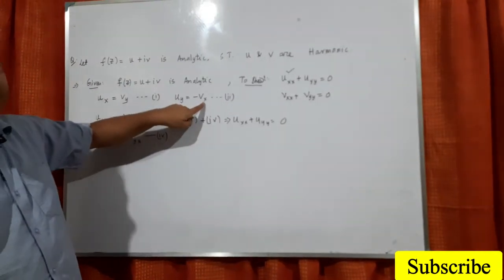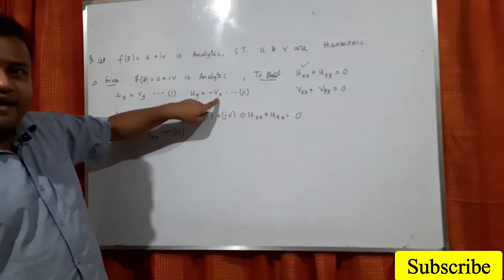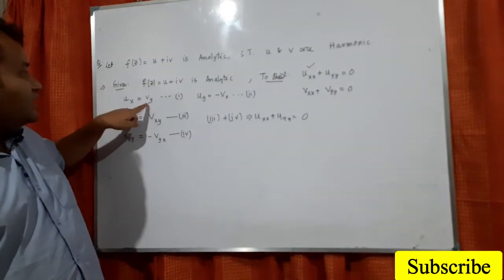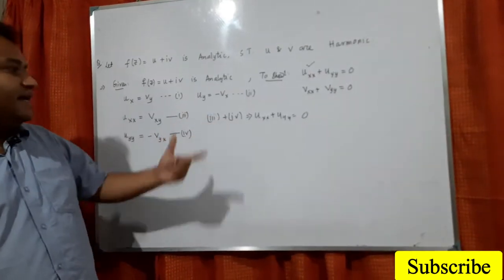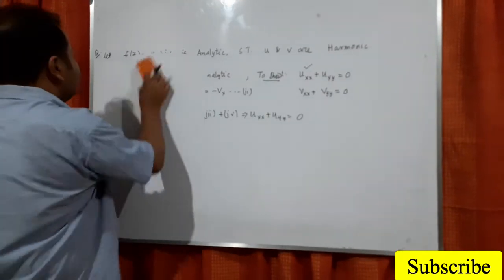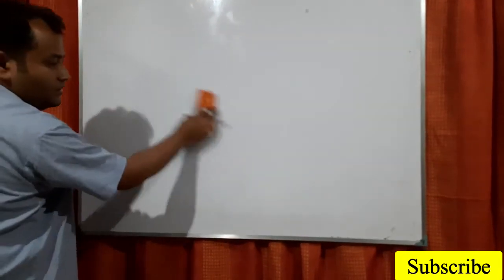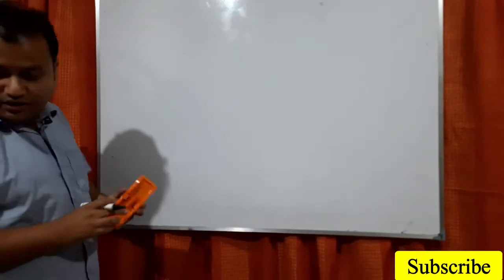Now this one is vx. So if you take one more derivative of this one with respect to x, you get vxx. Similarly, if you take one more derivative with respect to y, you get vyy. You add them, you will again get the next result. Okay. Next, this is about harmonic function and all these things.